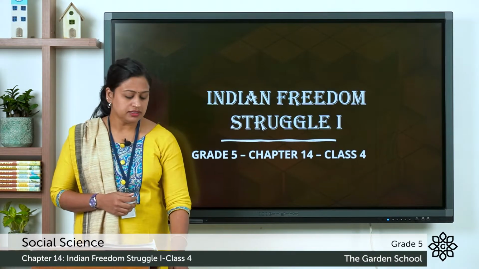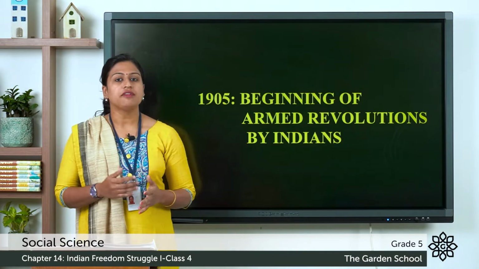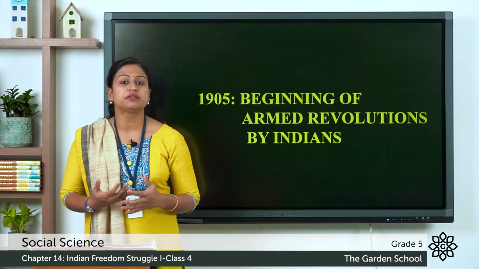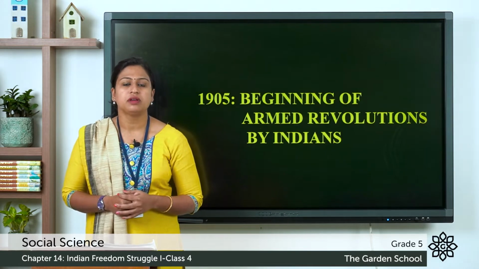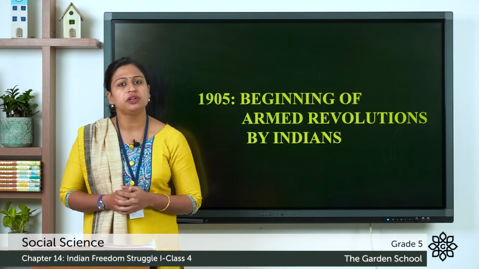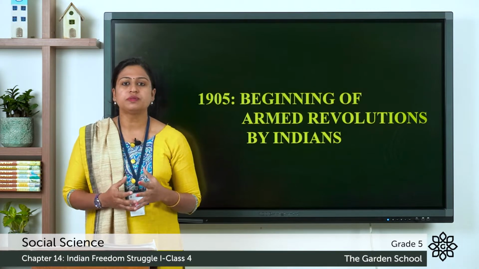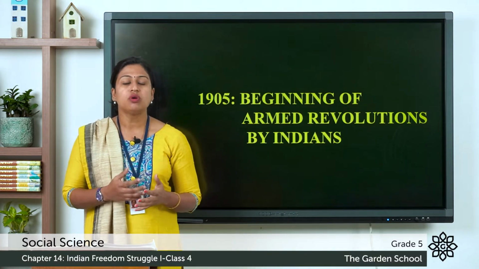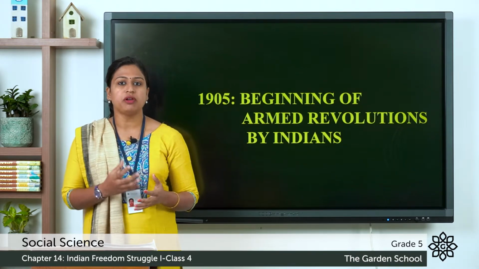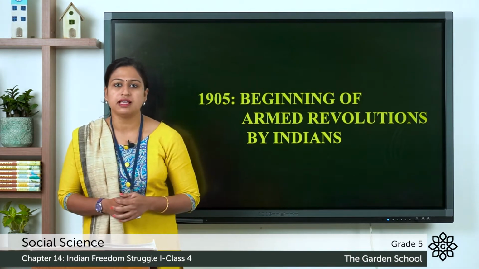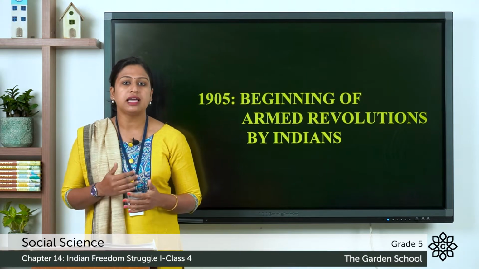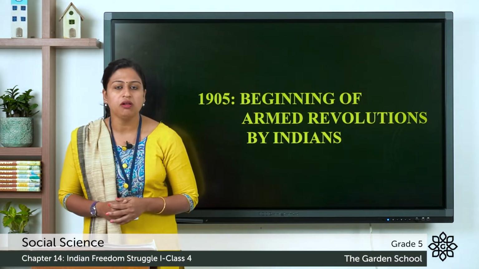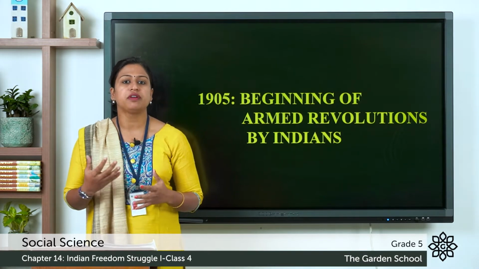So, in the year 1905, after the effort of partition of Bengal, many revolutionary groups were formed across the country. So, what do you understand by revolutionary groups? These groups consist of people who revolt against government, that is, who wanted a change in political power or political organizations.